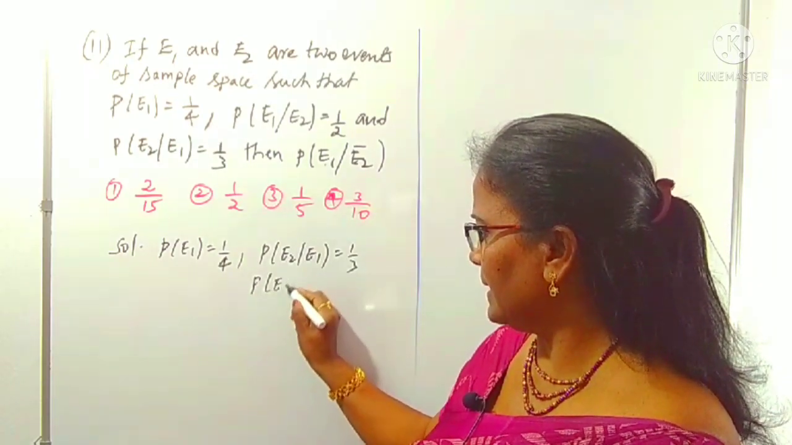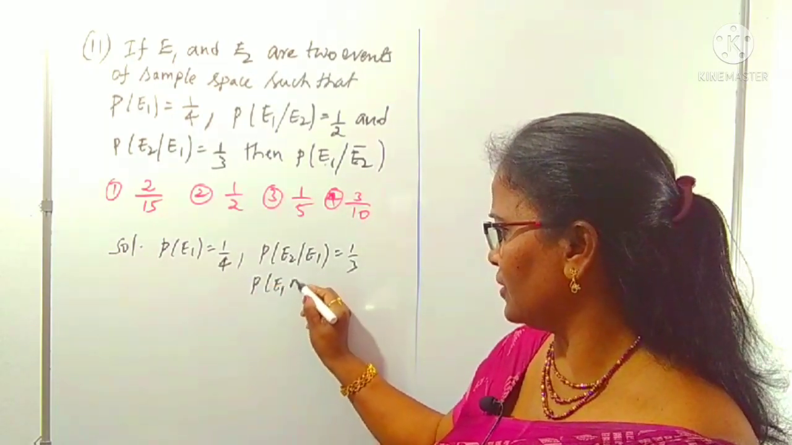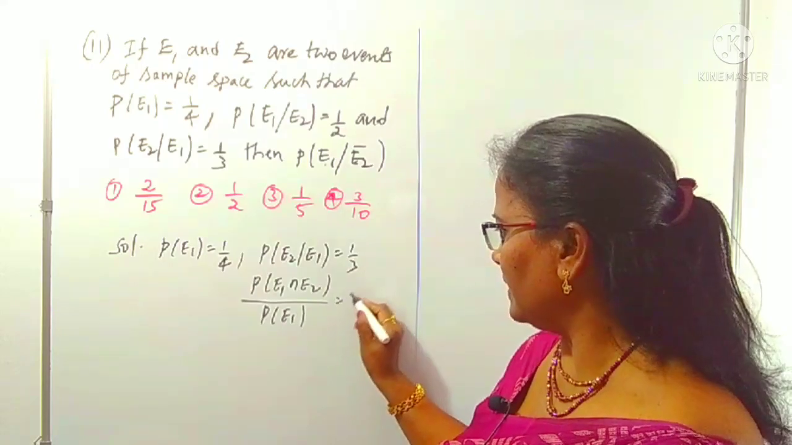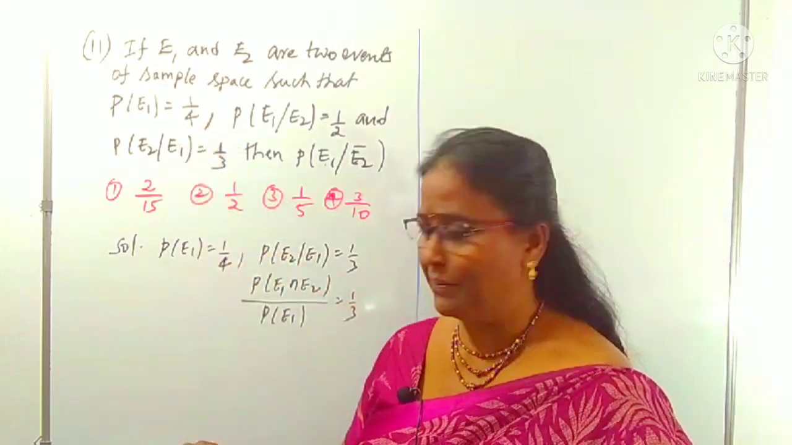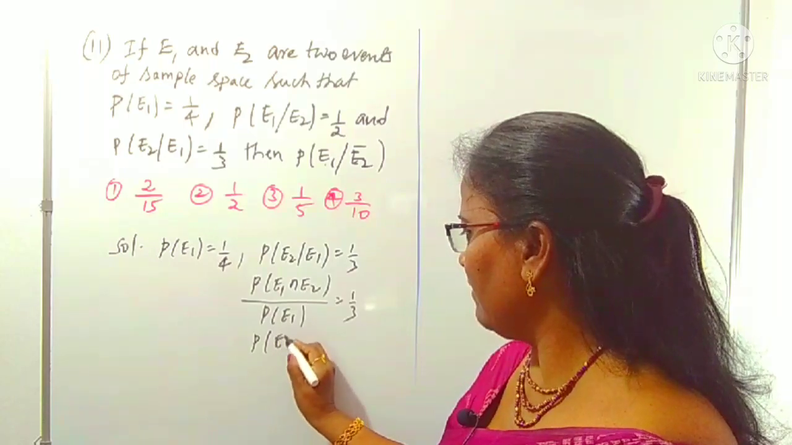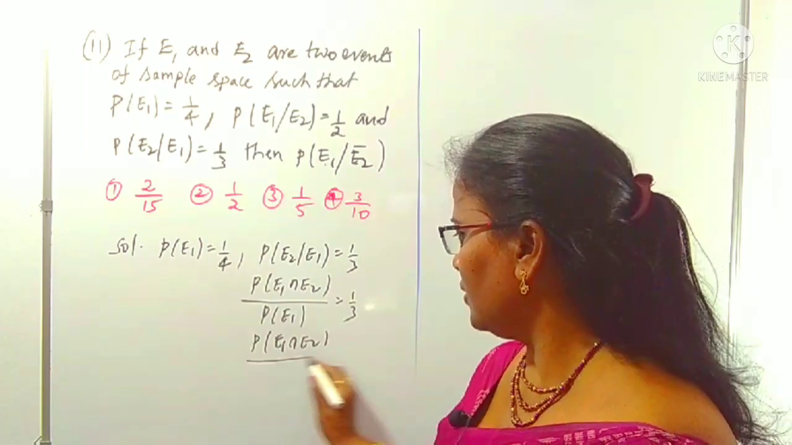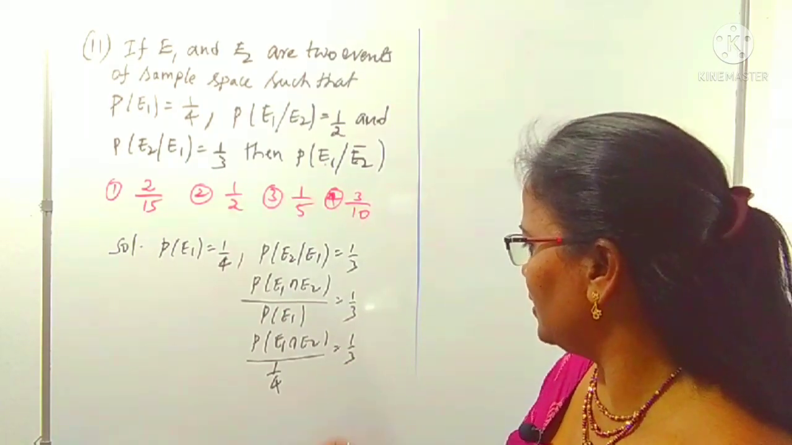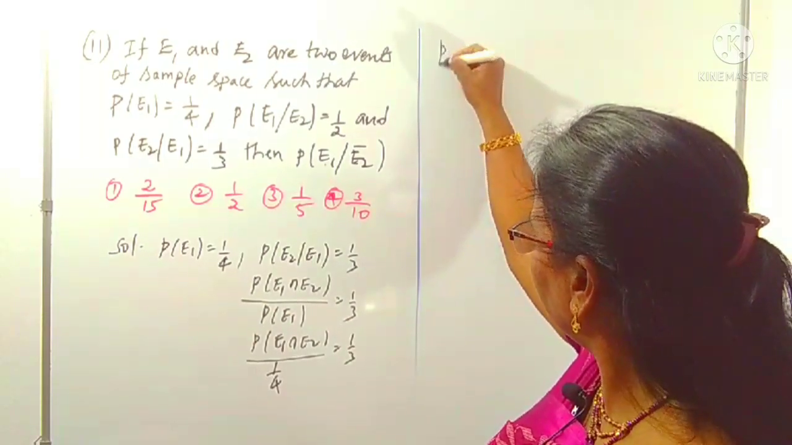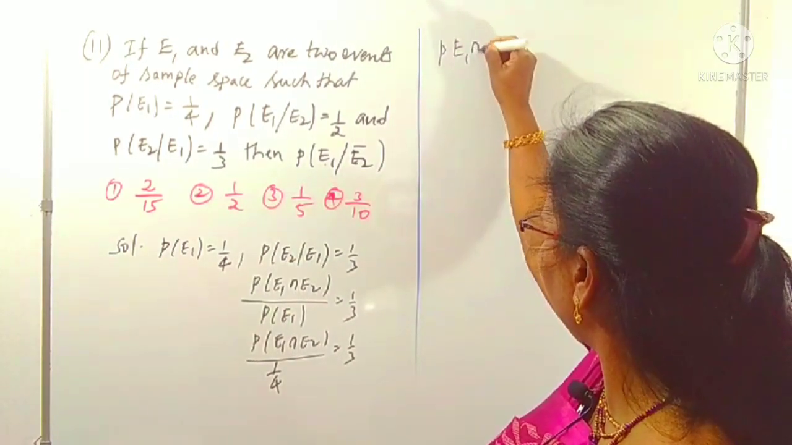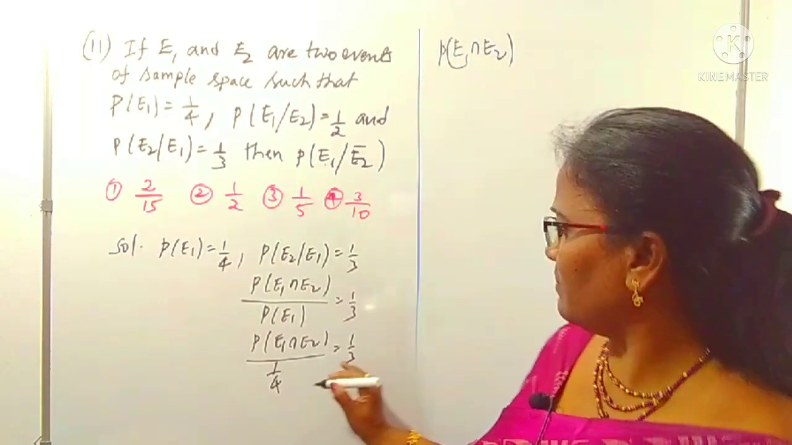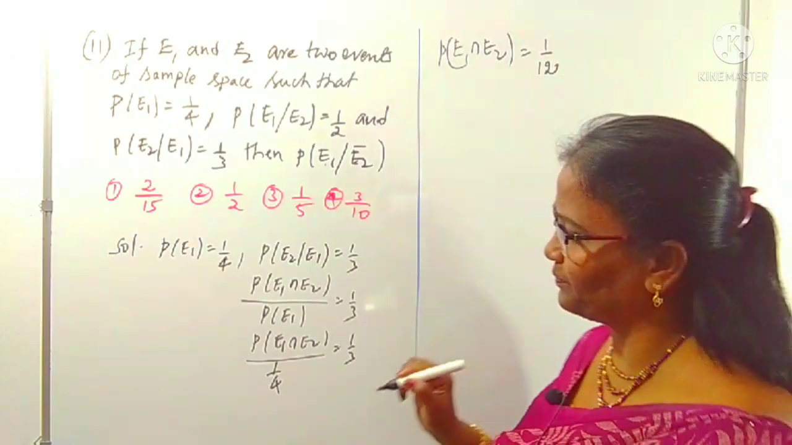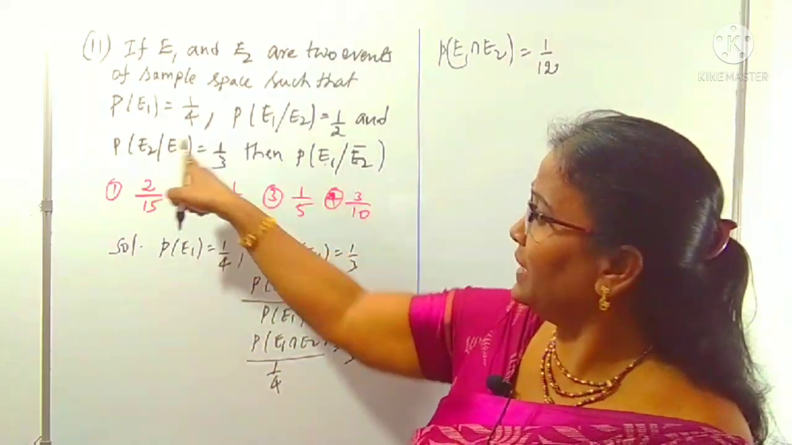P of E2 by E1 is P of E1 intersection E2 by P of E1, which is 1 by 3, right? P of E1 we already have as 1 by 4. That is, P of E1 intersection E2 by 1 by 4 is 1 by 3, right? By taking the cross multiplication, we can get P of E1 intersection E2. E1 intersection E2 is 1 by 4 into 1 by 3, which is 1 by 12, right? This is P of E1 intersection E2. I used the P of E1 and P of E2 by E1.